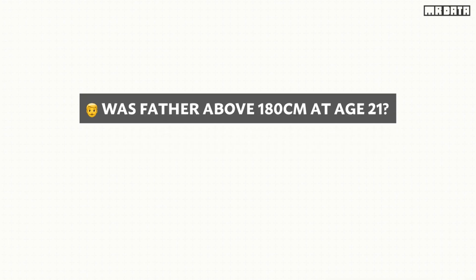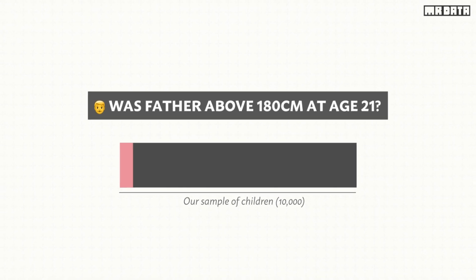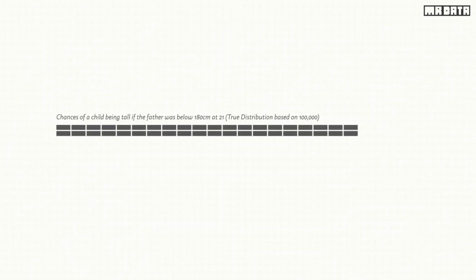For example, let's take the father's height and assume there are 1,000 fathers who were below 180 centimeters when they were 21. In reality, the true probability of a child being above 180 centimeters at 21 when their father was below 180 centimeters is around 10%.